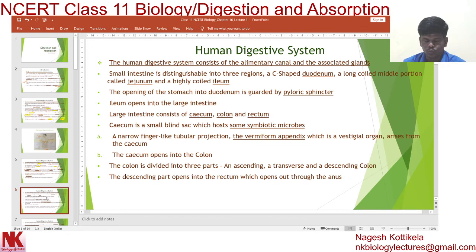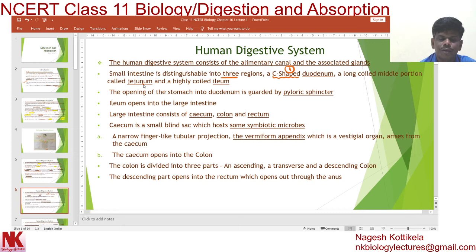Dear students, the small intestine has three regions. These three regions are the C-shaped duodenum, then a long coiled middle portion called the jejunum, and the highly coiled ileum.